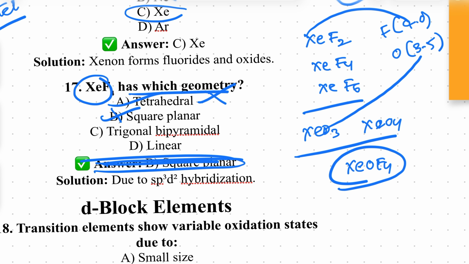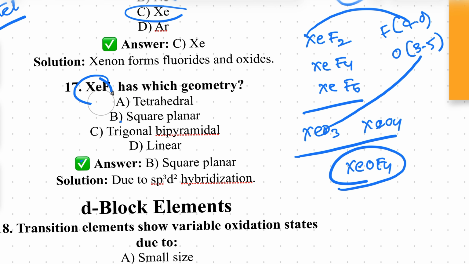Clear, students? Octahedral is the geometry. Don't forget this. The question is given wrong. This is very important actually. So you should write here that the shape is square planar.